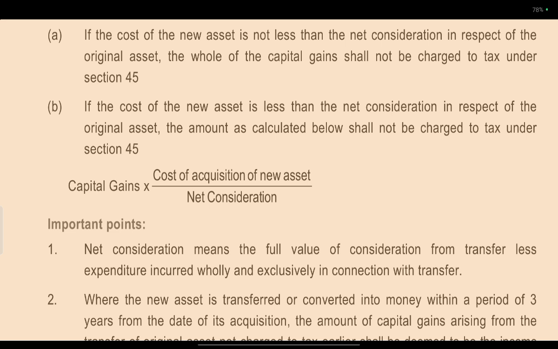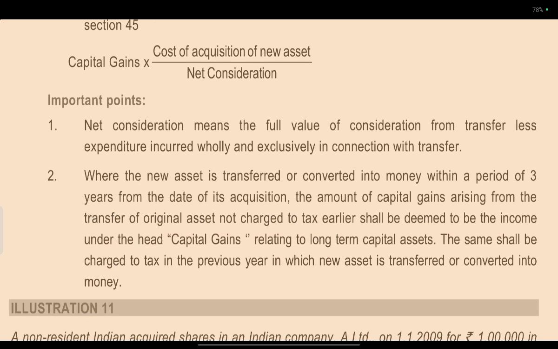The exempt amount is the capital gain multiplied by the cost of acquisition of the new asset, divided by the net consideration. It is a percentage of what you have invested, applied only to the capital gain. Important: the net consideration means the full value of consideration received from the transfer, less expenditure incurred wholly and exclusively in connection with the transfer, not the cost.